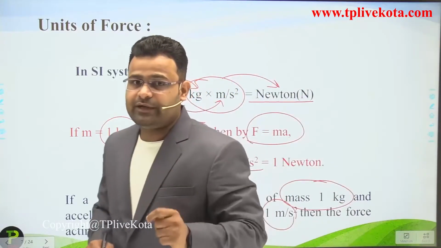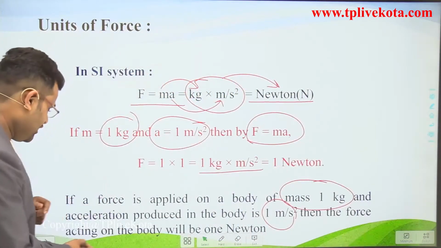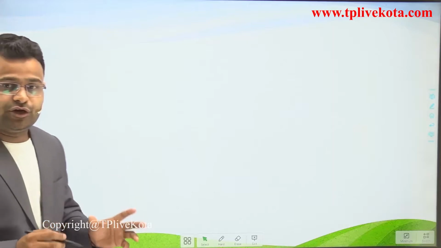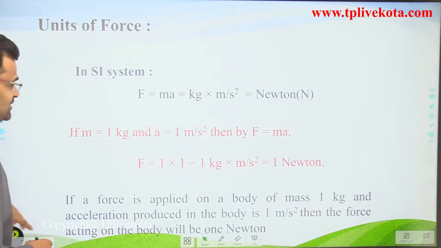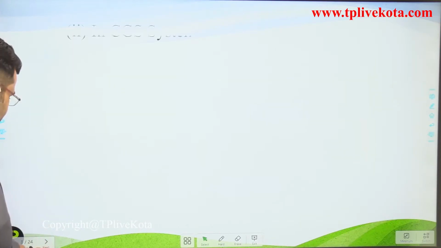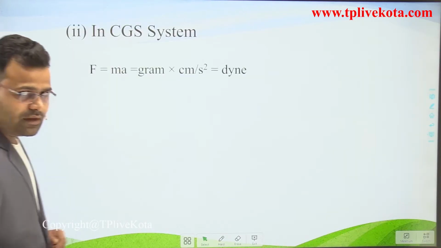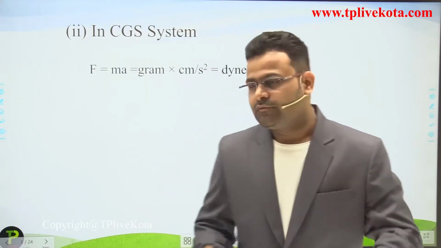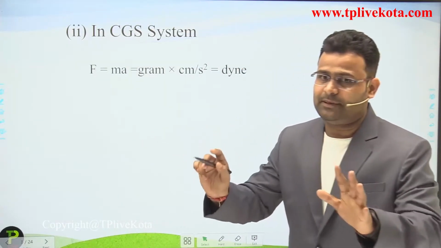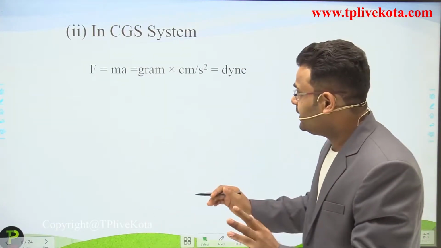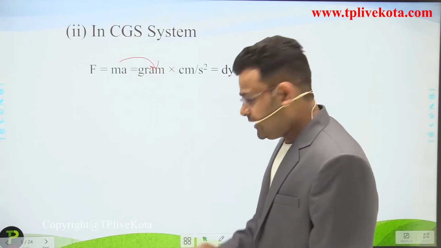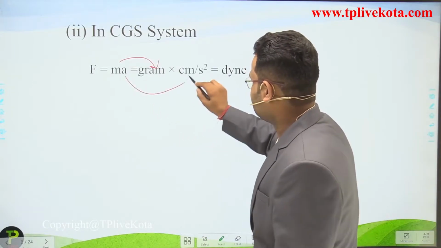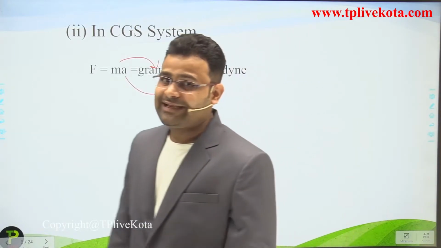Now the second point is the CGS system. Now we discuss the unit of force in CGS system. Again the same thing, force is equal to mass multiplied by acceleration. Here mass will be measured in gram and acceleration will be measured in centimeter per second square.